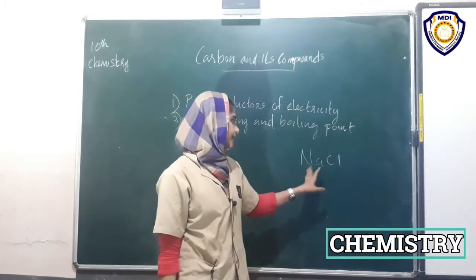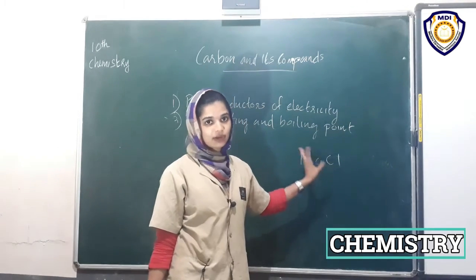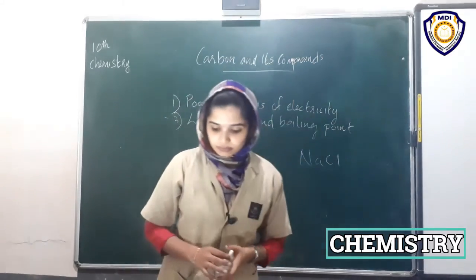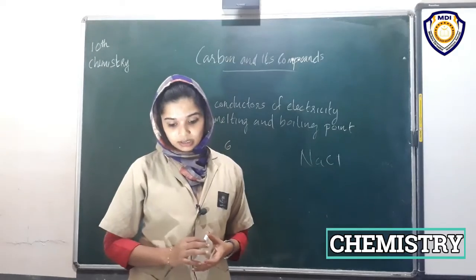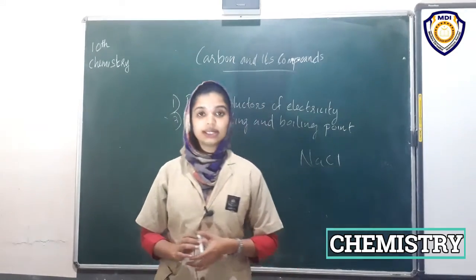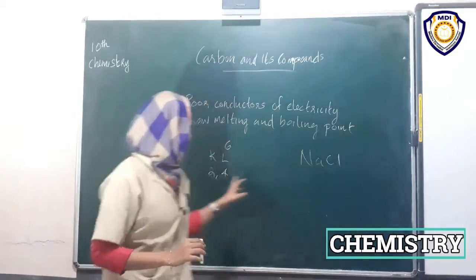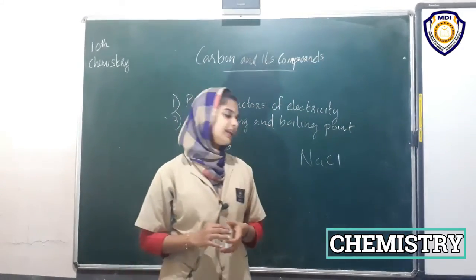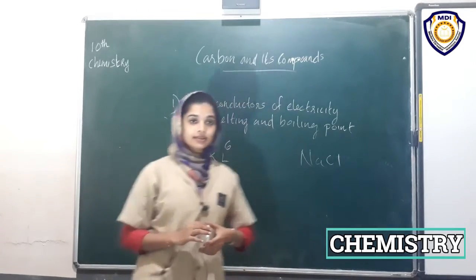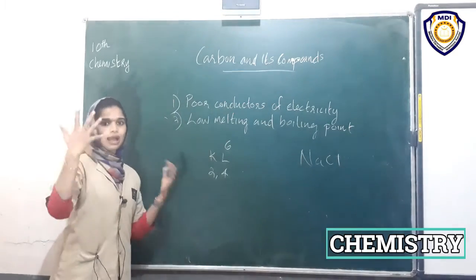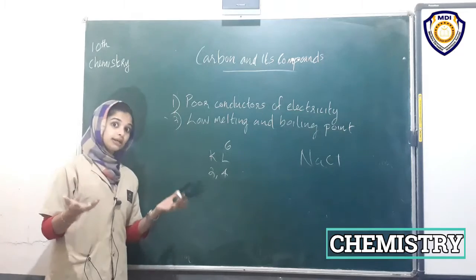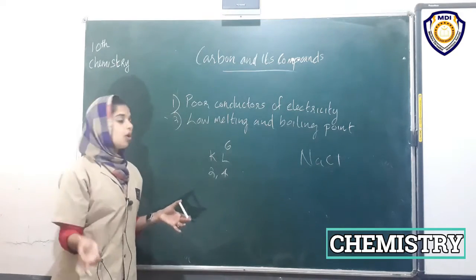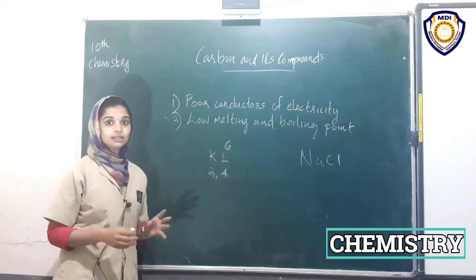They attain octet configuration. That's why they join together to form compounds. But in the case of carbon, it has 4 electrons in its valence shell. So, to attain an octet, what does it have to do? Either it has to gain 4 electrons, or it needs to lose 4 electrons to attain a